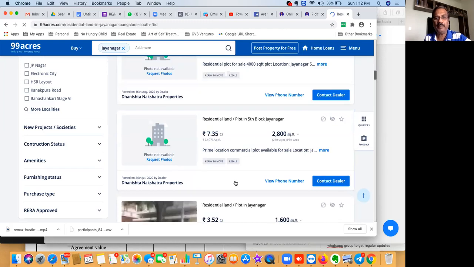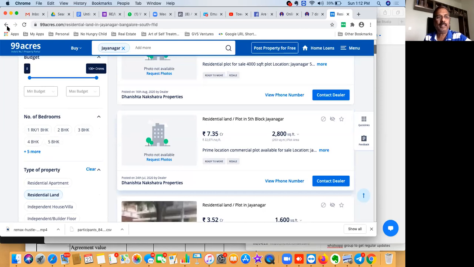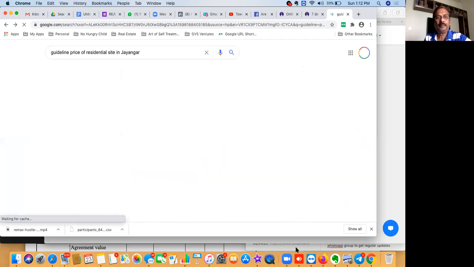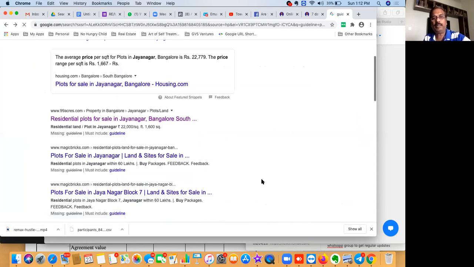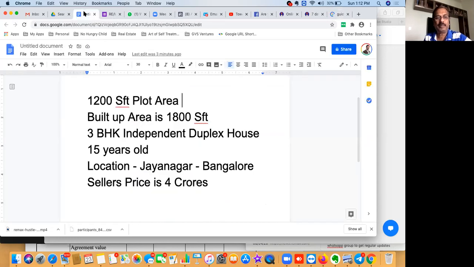Anywhere between 22,000 to 24,000 rupees is the pricing. And what does Google say? Google says it's around the same pricing. You can see 22,779 is the price. Okay, so now let's go back to this place.